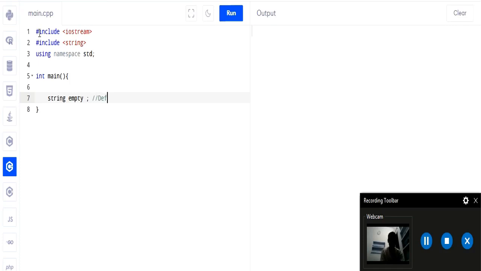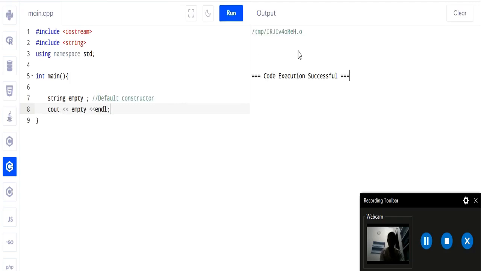So this is called default constructor initialization of a string. If you have to create any empty string, then you can use the default constructor. An empty string means it will have nothing. So if you try to print it with cout and pass empty and run it, you can see there is nothing in the output. It is blank.